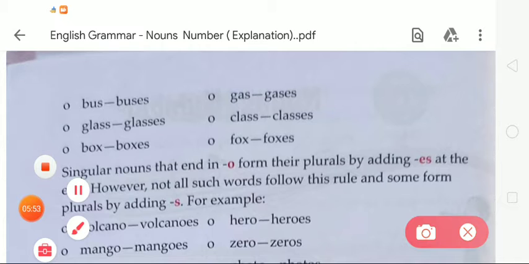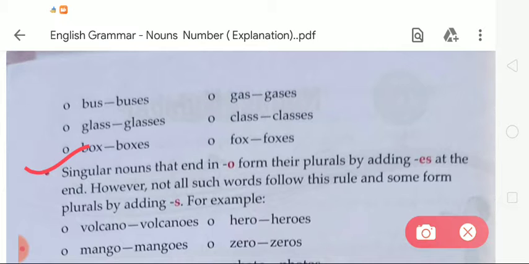Now the next information is that singular nouns that end in o form their plurals by adding es. Whenever we see a word ending with o, we change the given word into plural form by adding es at the end.